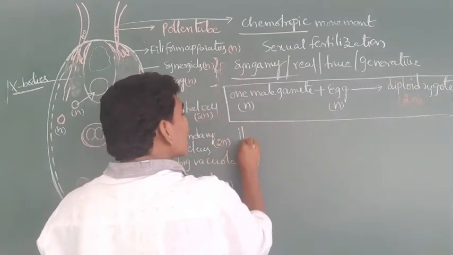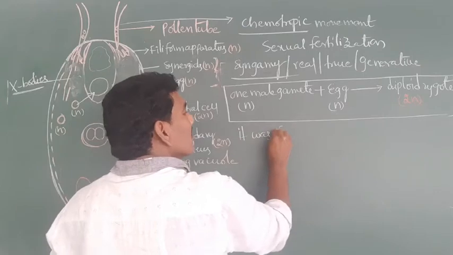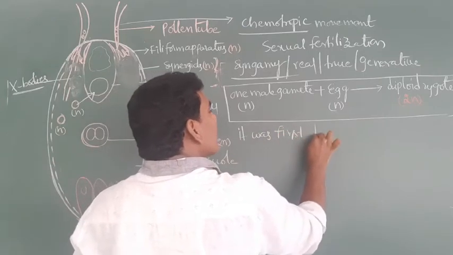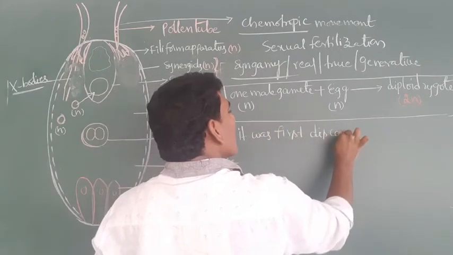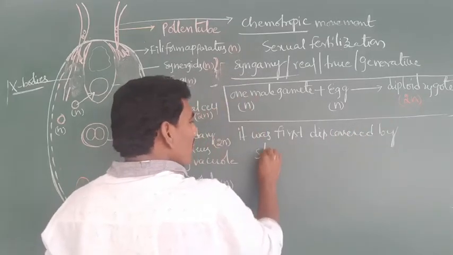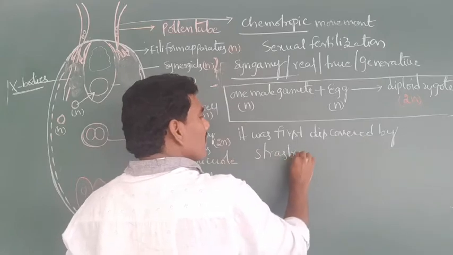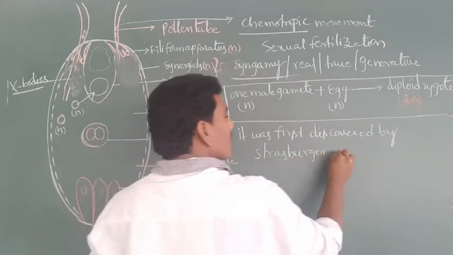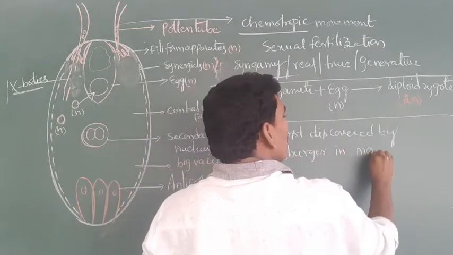It was first discovered by Strasburger in Monotropa.